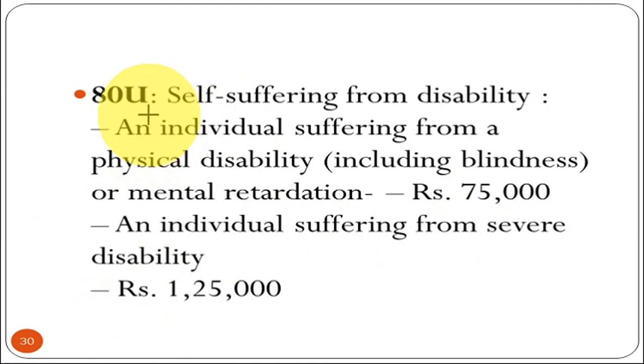Next, this is the last deduction for individuals. That is 80U. 80U is for those where the individual assessee himself is suffering from disability, then a flat amount can be claimed as a deduction under section 80U. If the individual is suffering from physical disability which is below 80%, or 40 to 80%, we say it is of normal or medium severity. In that case you will get a flat 75,000 as deduction. This deduction is for when the individual assessee himself is disabled. In that case, you can get 75,000.